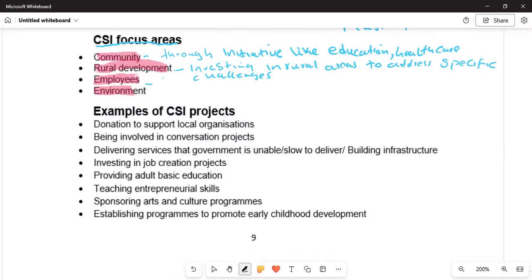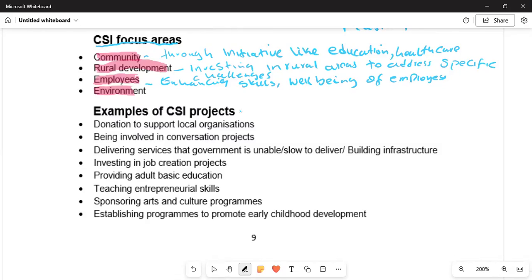So CSI is going to focus also on employees, trying to equip them with necessary skills so that they are competent and able to deliver at the workplace.